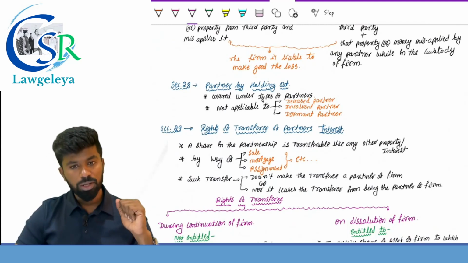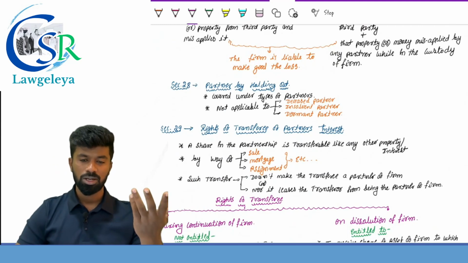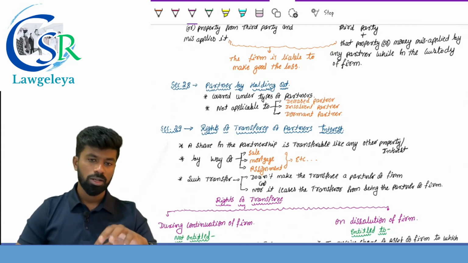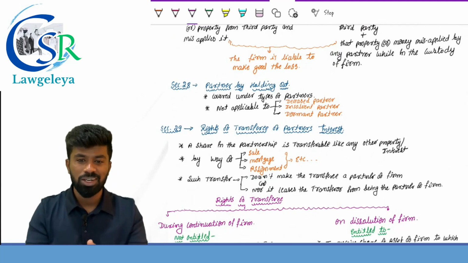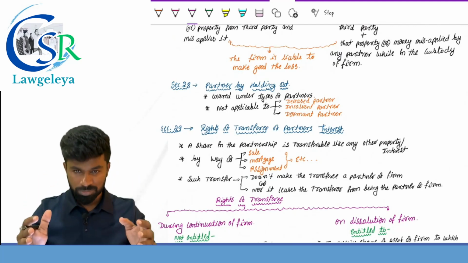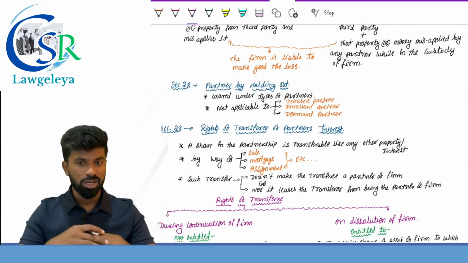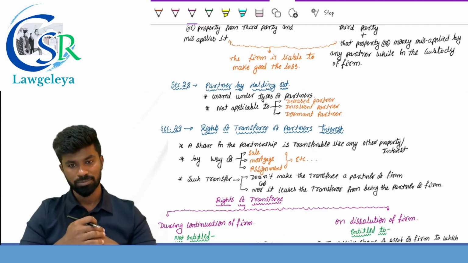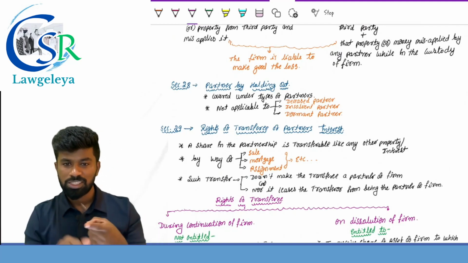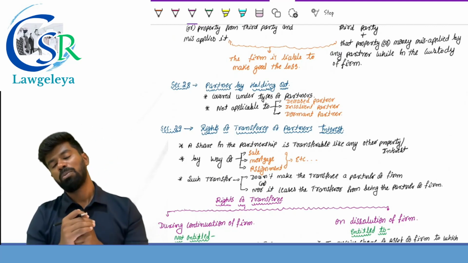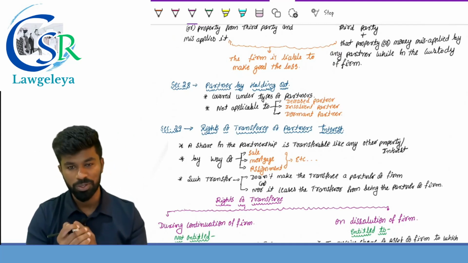Next, partner by holding out, also called partner by estoppel. We already discussed. Anyone who by his words, oral or written, or by conduct represents himself or knowingly permits himself to be represented as a partner in the firm will be liable as a partner in that firm to anyone who on the faith of such representation has advanced credit to the firm. However, the principle of partner by holding out is not applicable to a deceased partner, insolvent partner, or dormant partners. So they cannot be held responsible as partner by estoppel or partner by holding out.